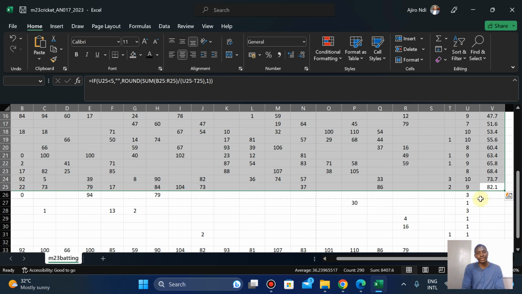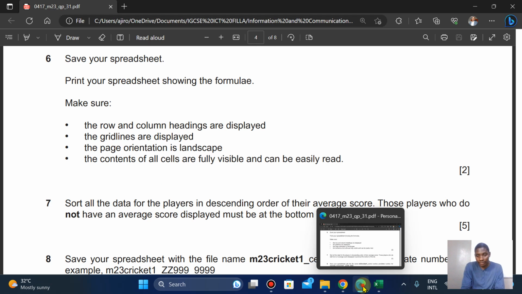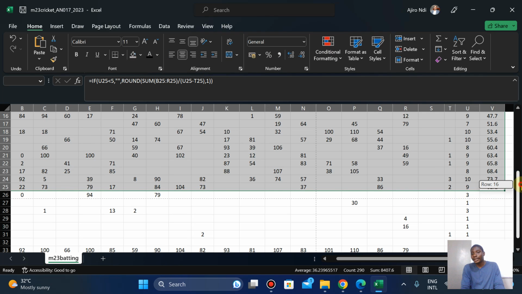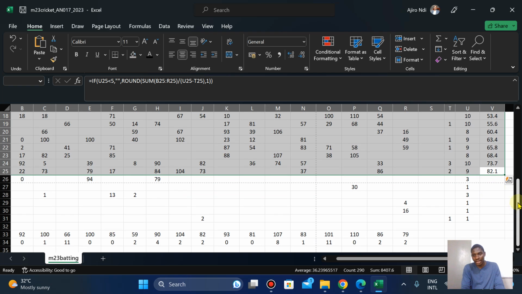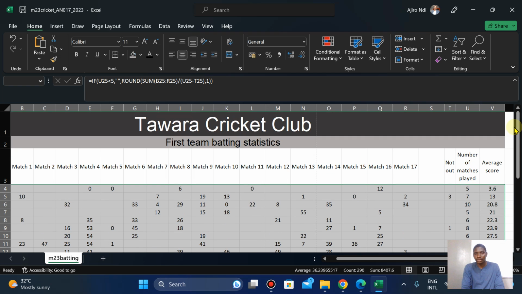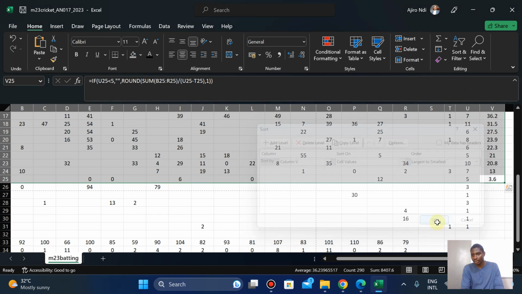Now we've left, they said, this is what the question is. Those people who do not have an average score must be at the bottom of the list, right? So the destination is the average score. So it's on the bottom. And now I can sort this again. So I'm going to say custom sort, then largest to smallest. Okay.